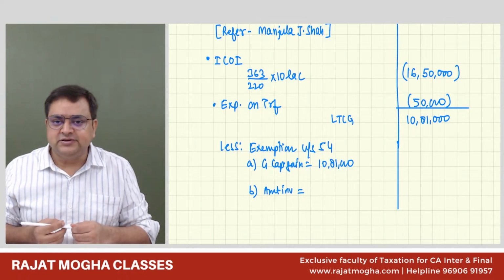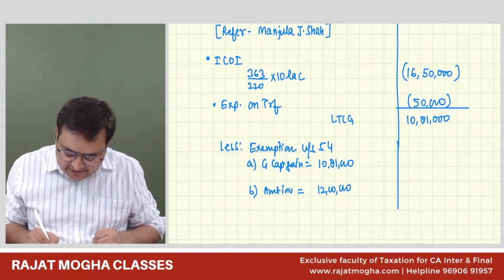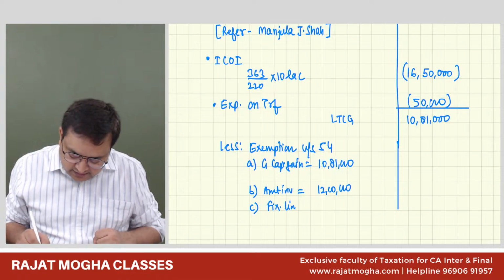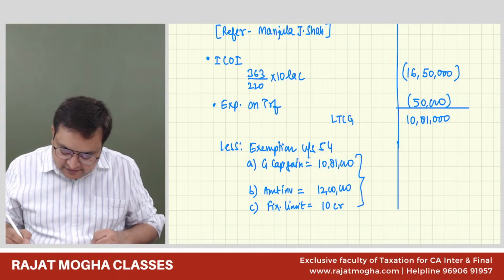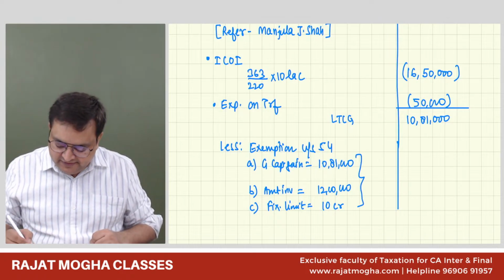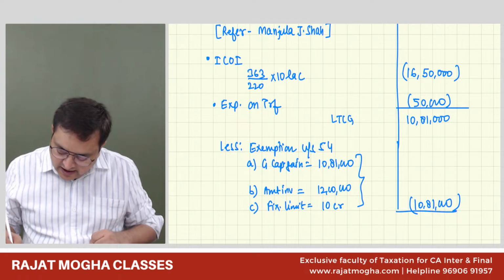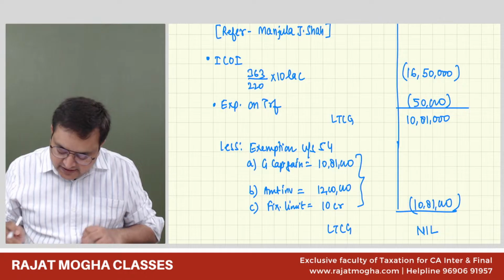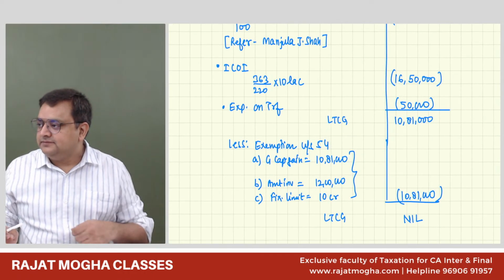But here there is no such problem, so amount invested is 12 lakh rupees. And is there any fixed limit for 54? 10 crores, whichever is lower. So whichever is lower is 10,81,000. This is the exemption, and the capital gain is reduced to nil. So long-term capital gain is 0. Done.